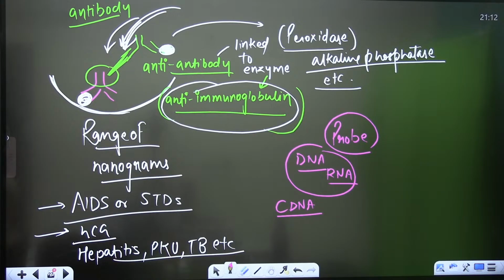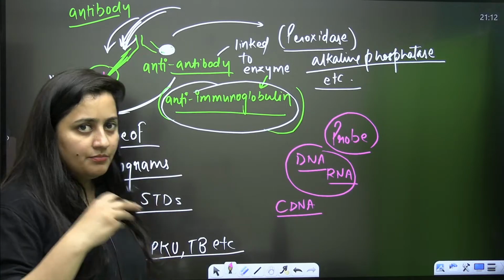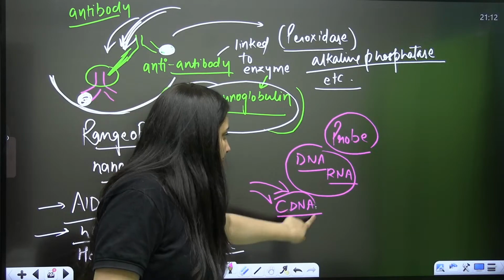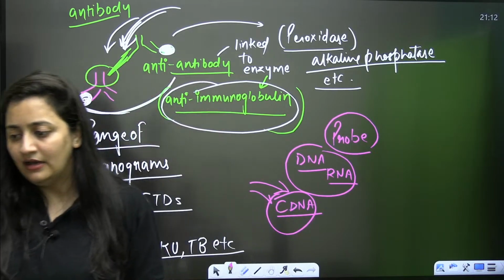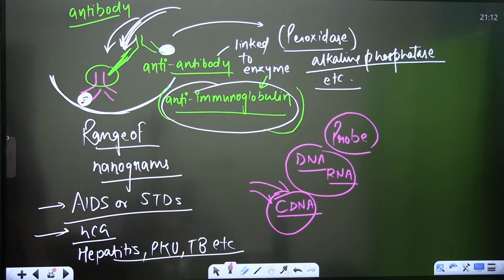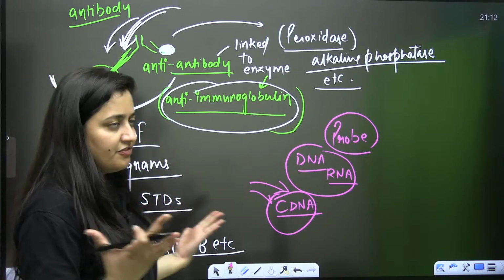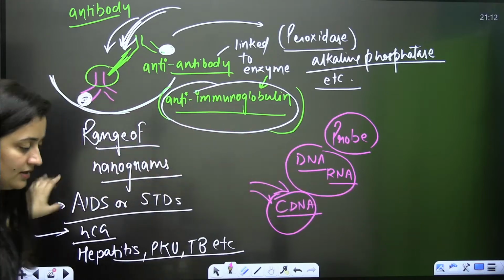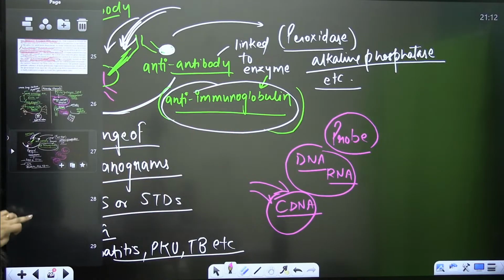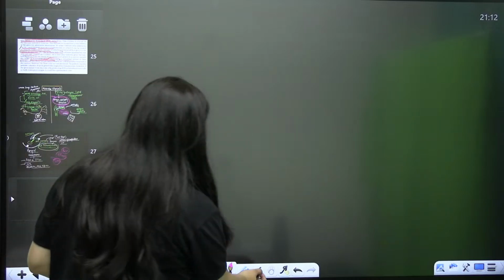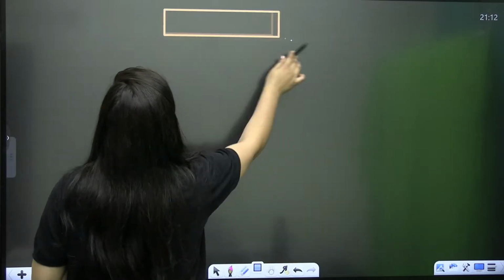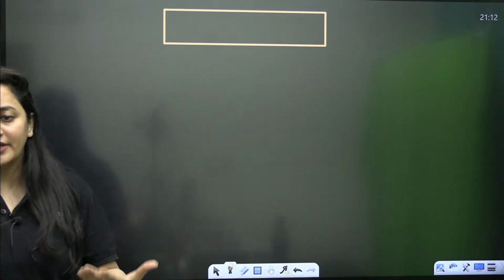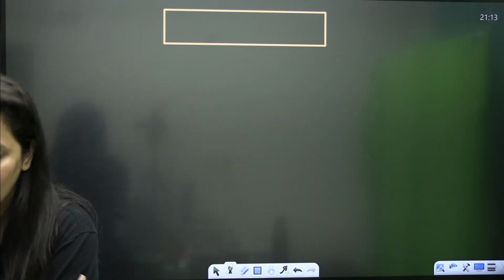So if we are suspecting that mutation is there, and we put that DNA or RNA probe complementary to this cDNA, then of course, if it is mutated, it will not hybridize, we will not get the band. So that is also another way. So this is about the molecular diagnosis. Got it? So that's how the biotechnology, the recombinant technology is going to help.